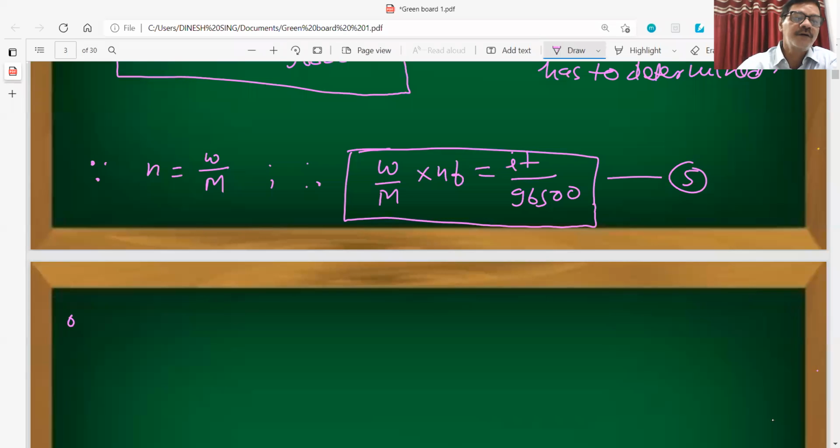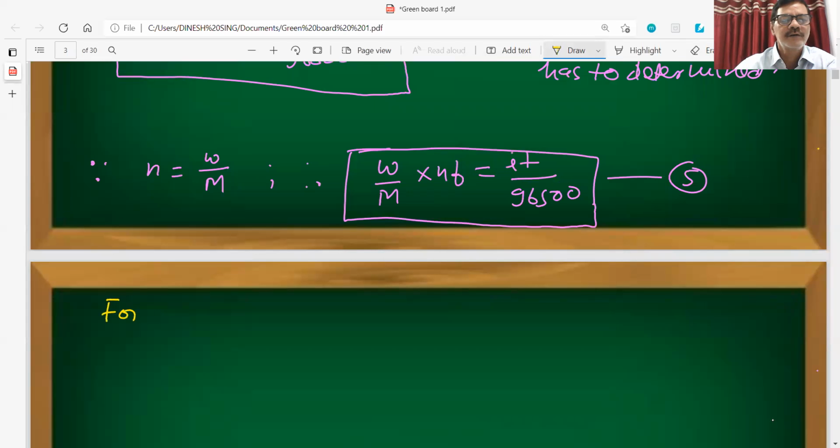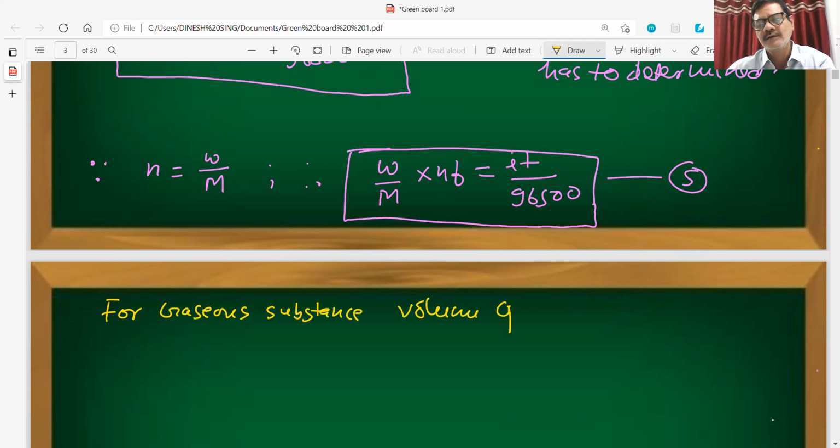For a gaseous substance, the volume of gas at STP can be determined.